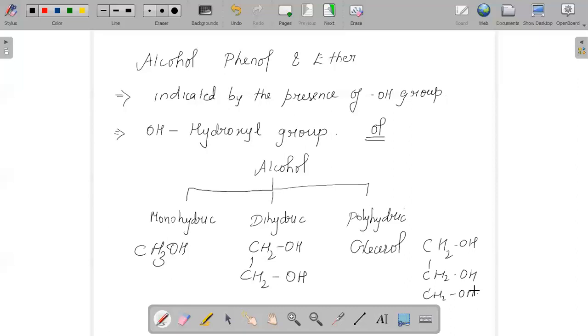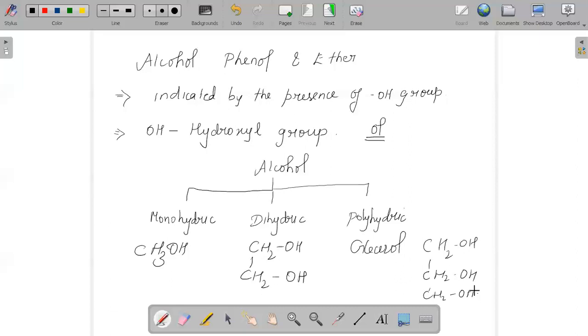Based on hybridization, it can be sp3, for example ethanol, or sp2 hybridization, for example benzyl alcohol. So there are different categories of alcohol based on hybridization too. We also classify alcohol based on whether the carbon atom is primary, secondary, or tertiary.